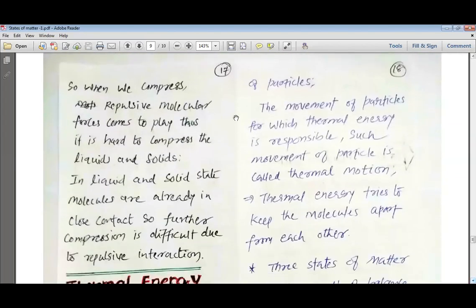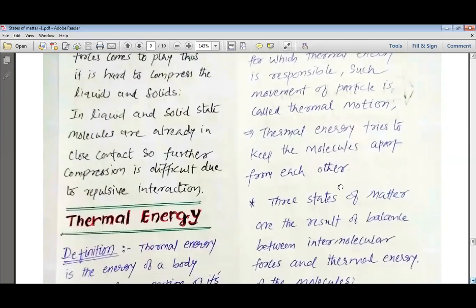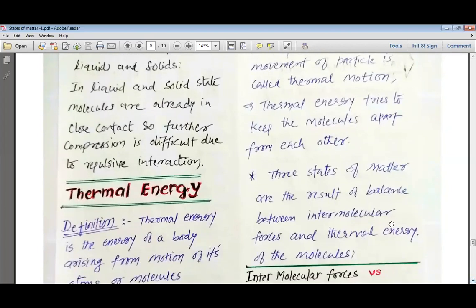So when we compress, the repulsive molecular forces come into play. Thus it is hard to compress liquids and solids. In liquid and solid states, molecules are already in close contact, so further compression is difficult due to the repulsive interaction. So this is how, my dear students, we study the repulsive interaction.